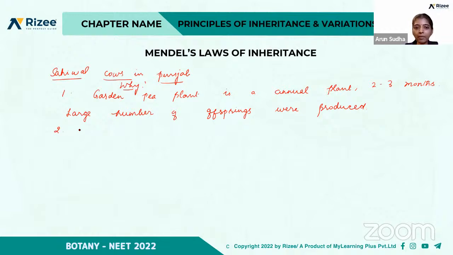And it has many contrasting traits, right?